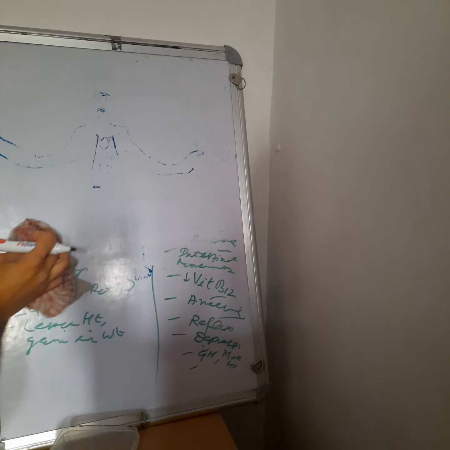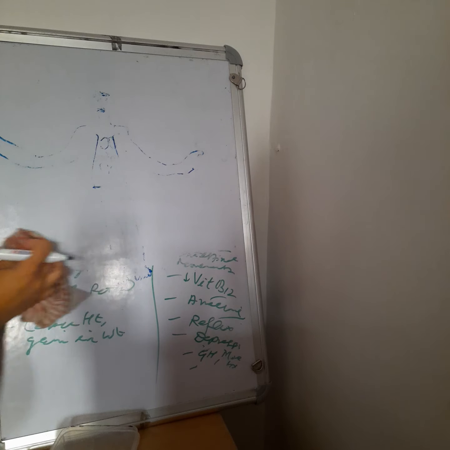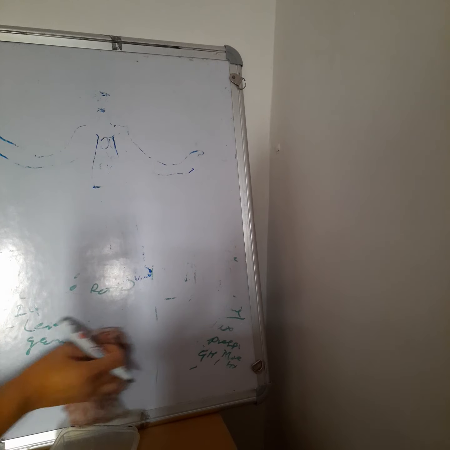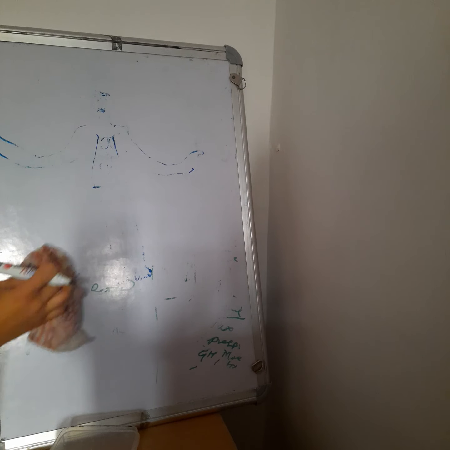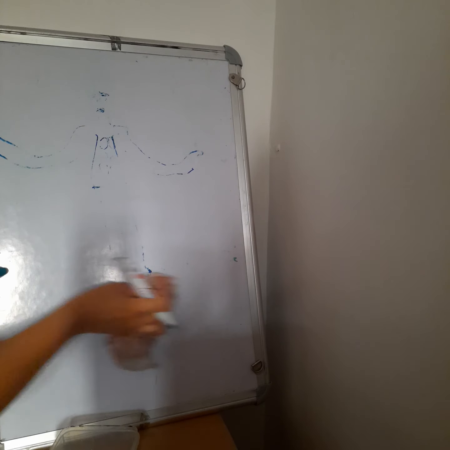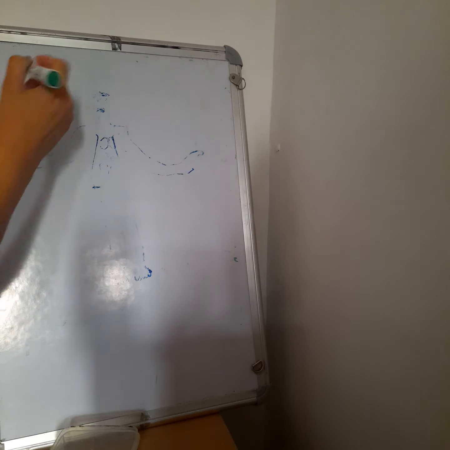What is goiter? Goiter is a Latin word that has derived from the word guttur, and that means related to the throat. So goiter is related to the throat.